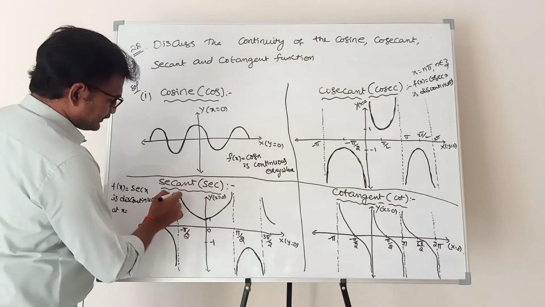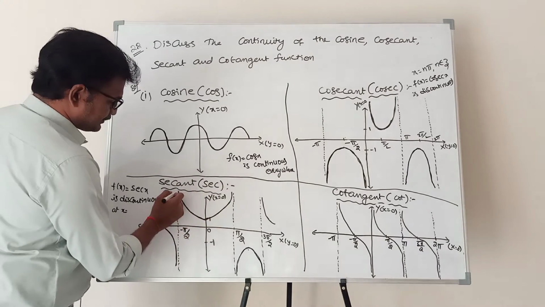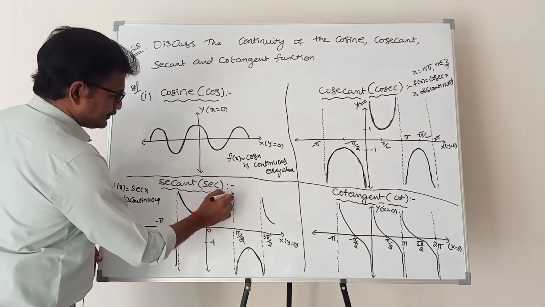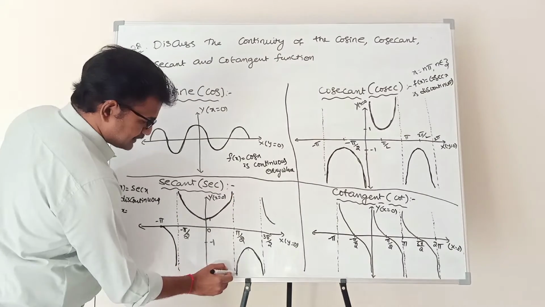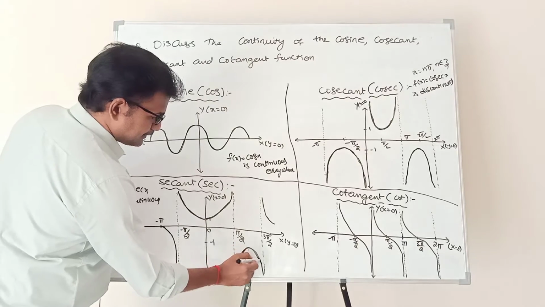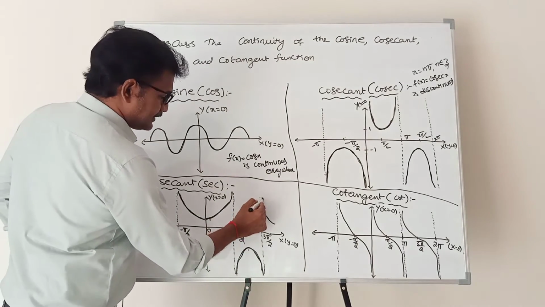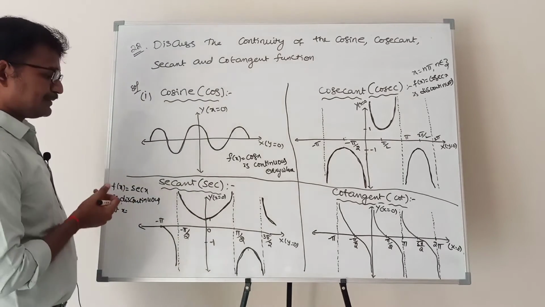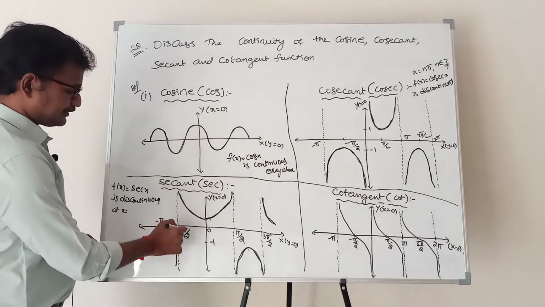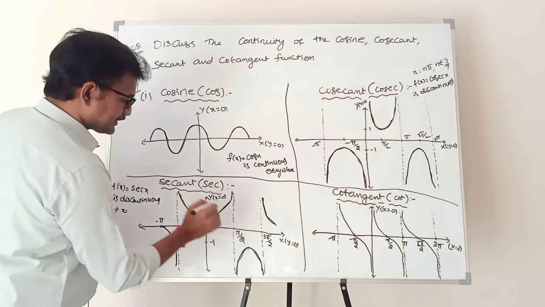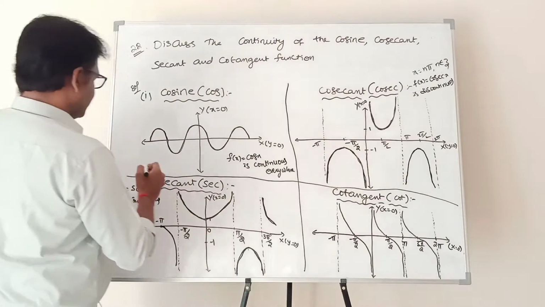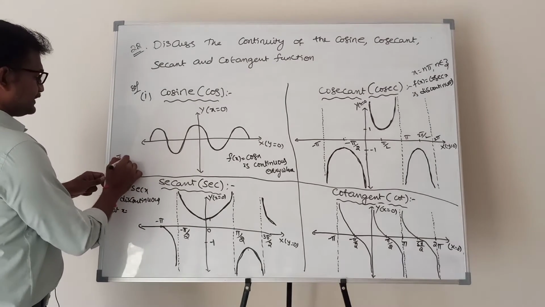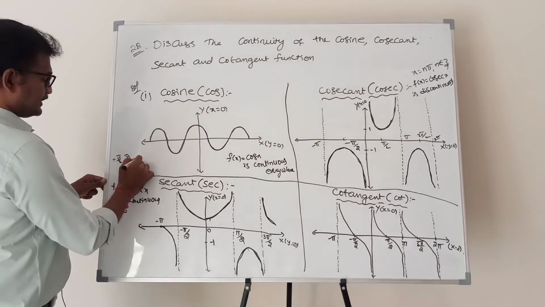Between minus 90 to plus 90 you no need to lift the pen. Between plus 90 to 3 pi by 2 you no need to lift the pen. Between 3 pi by 2 and 5 pi by 2 you no need to lift the pen. That means where you are lifting the pen is at minus 90, at plus 90, at 3 pi by 2.